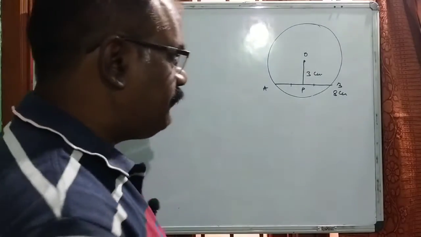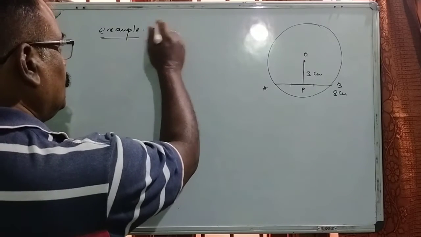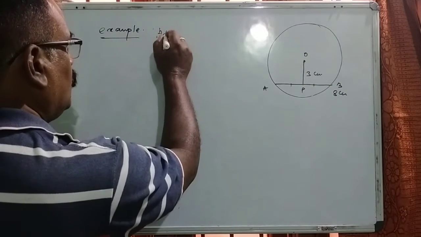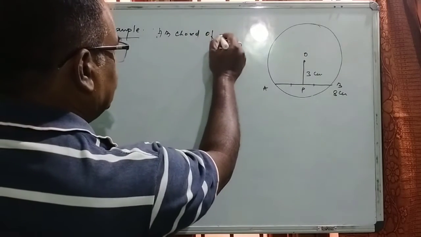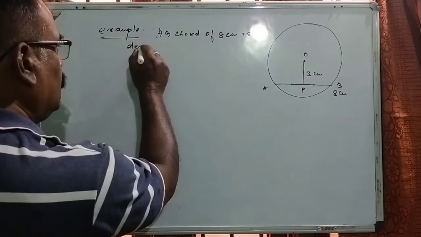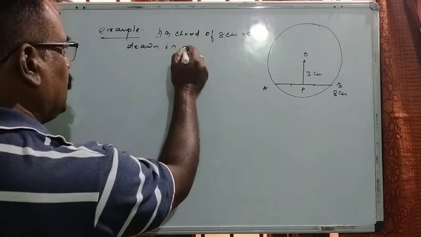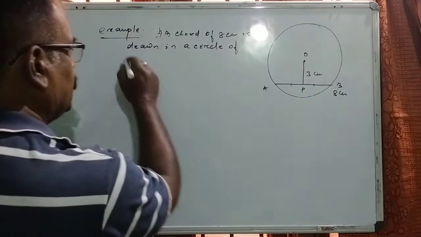Consider this a simple example where a chord AB of 8 centimeter is drawn in a circle of certain radius.